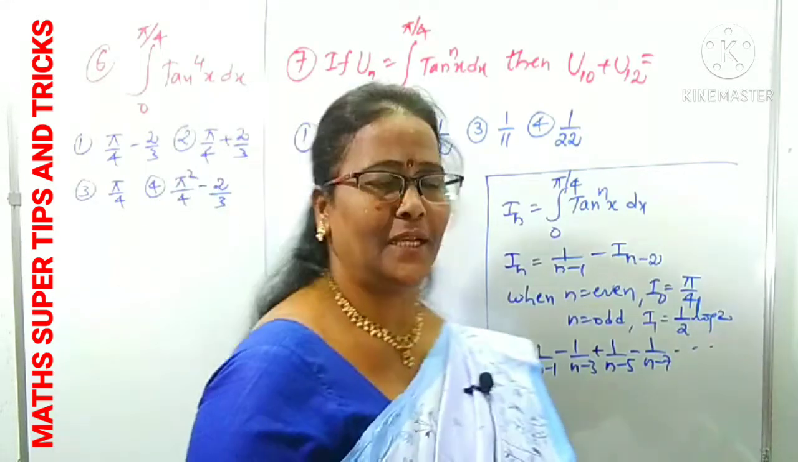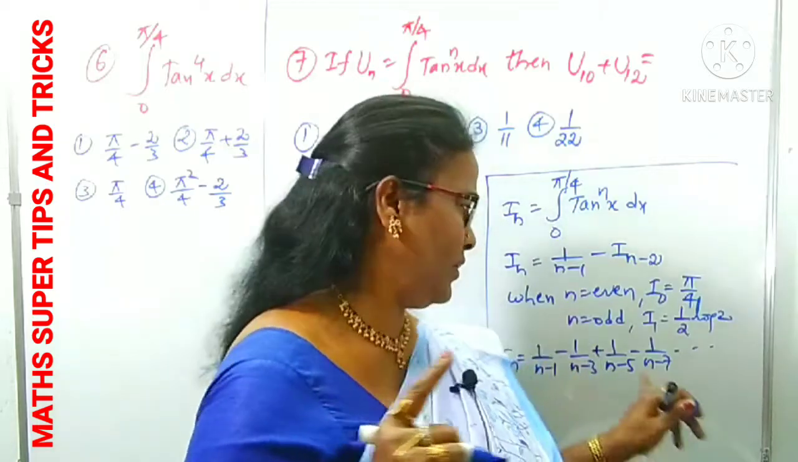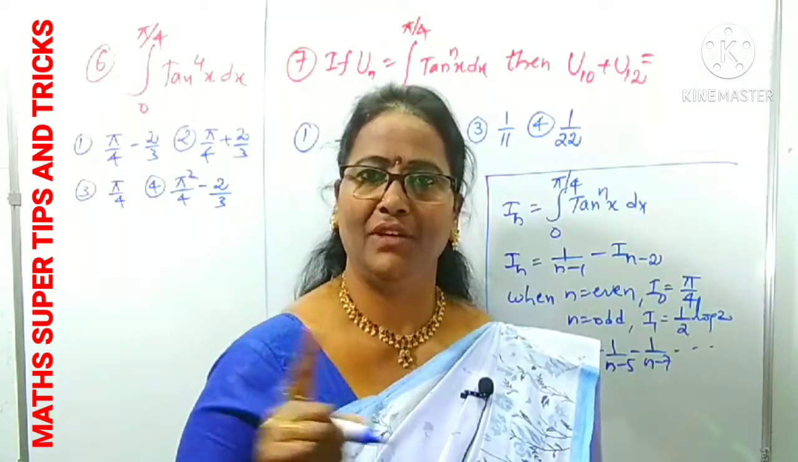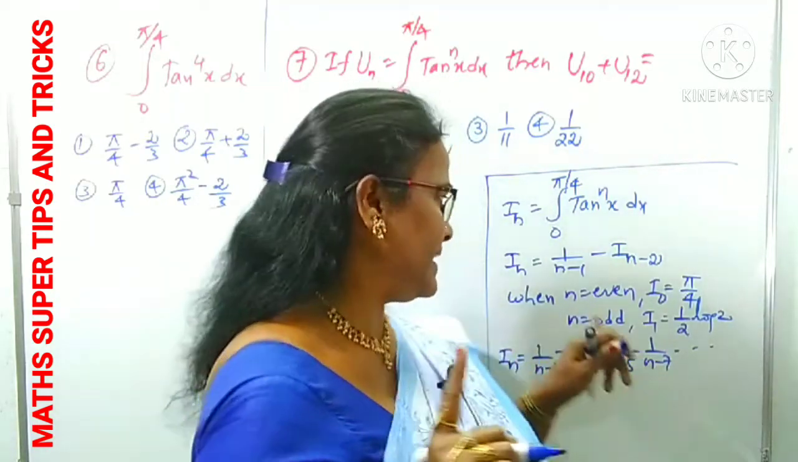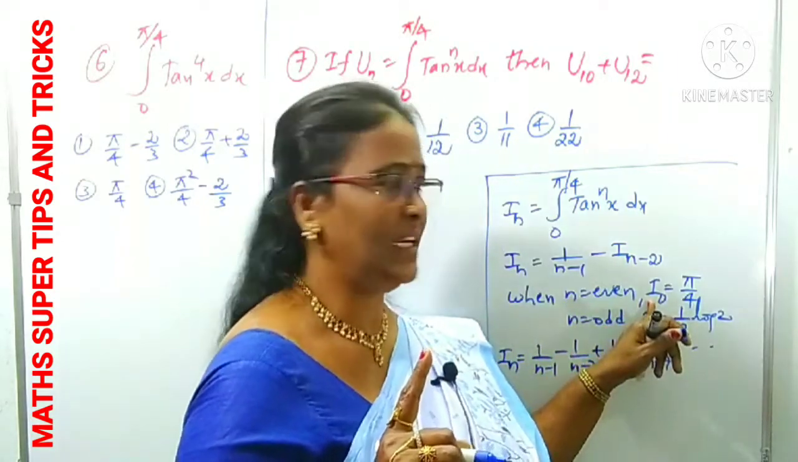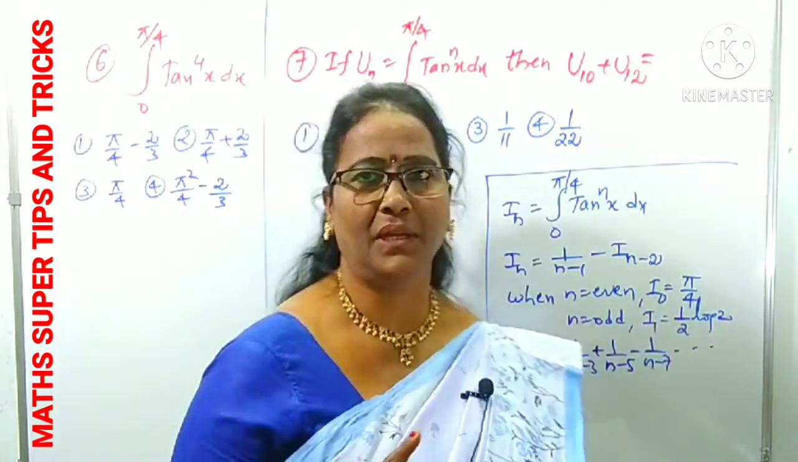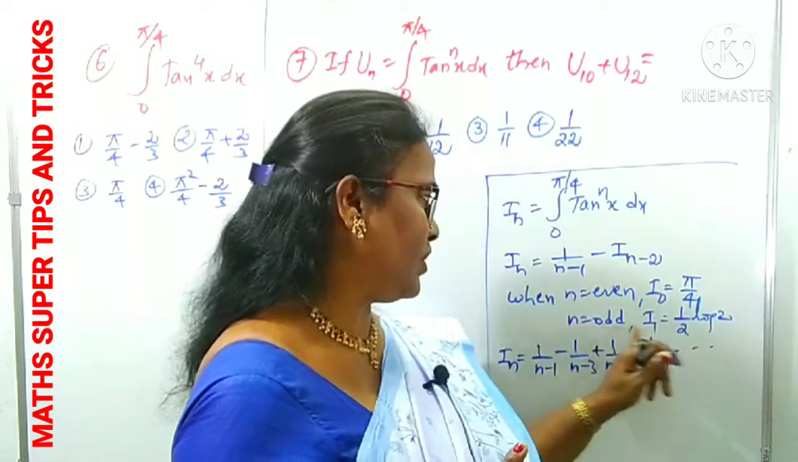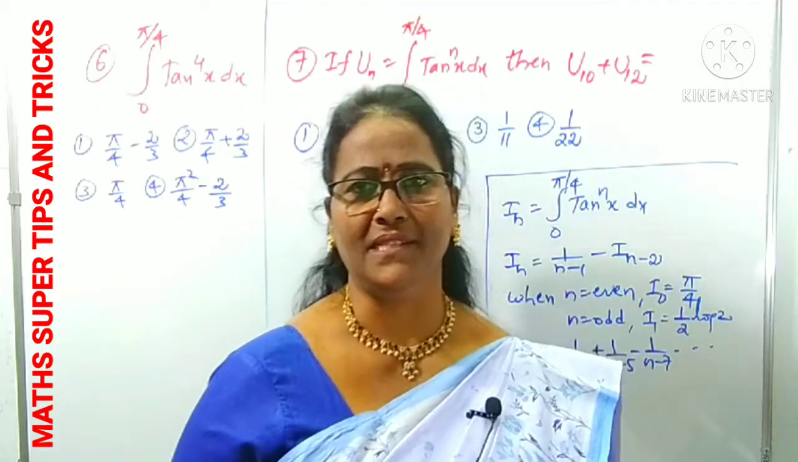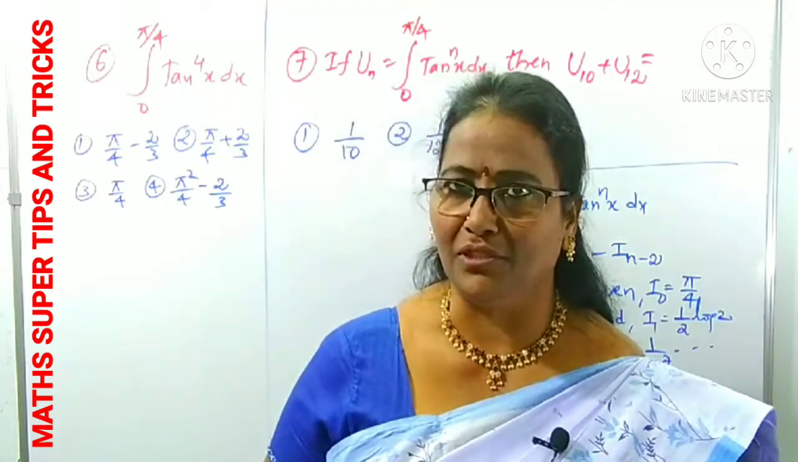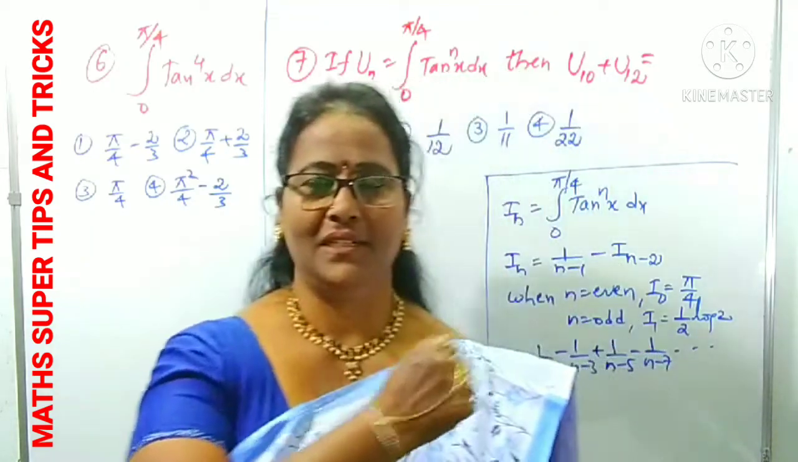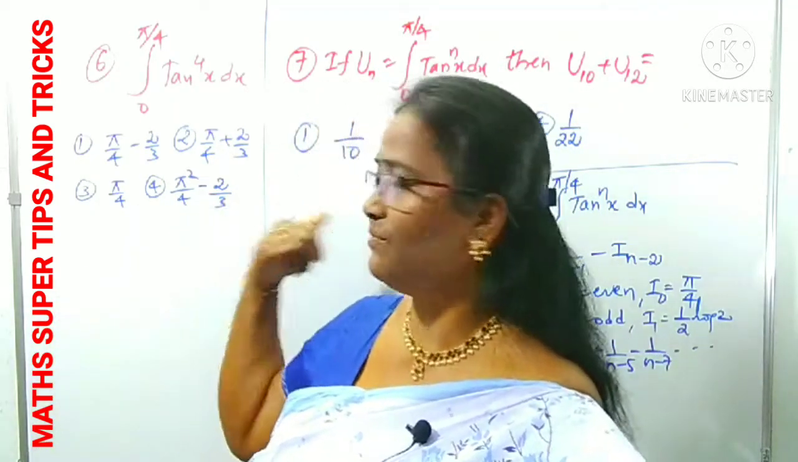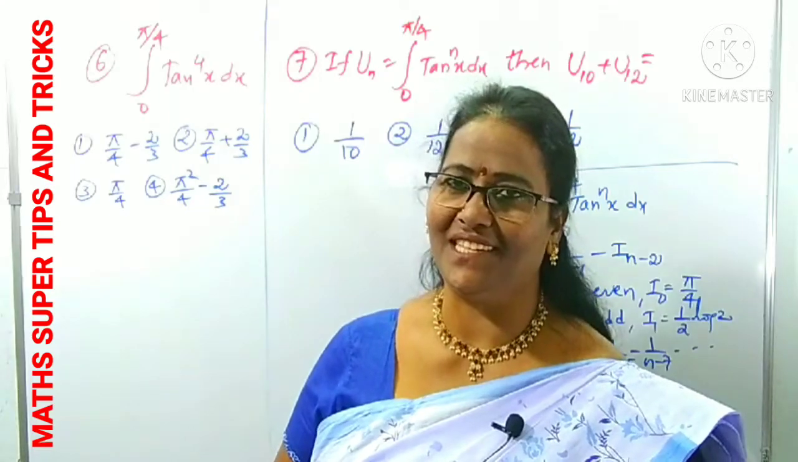Till where do you have to proceed here? Wherever there is no 0 and no negative, till there we have to expand. When n is even, we get I0. I0 is simply pi by 4. When n is odd, we get I1. I1 is 1 by 2 log 2. We should remember how to use the tan reduction formula in case of these two questions. First of all, you can concentrate on this.